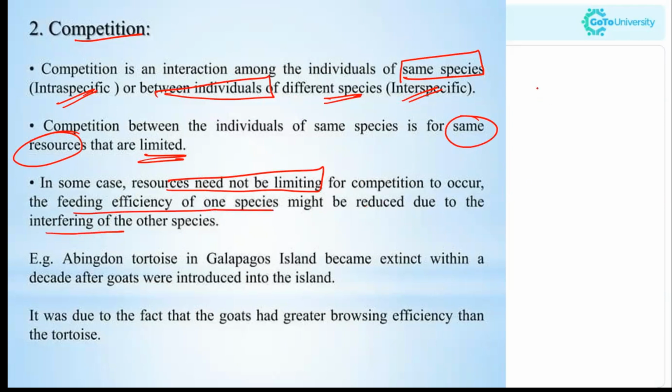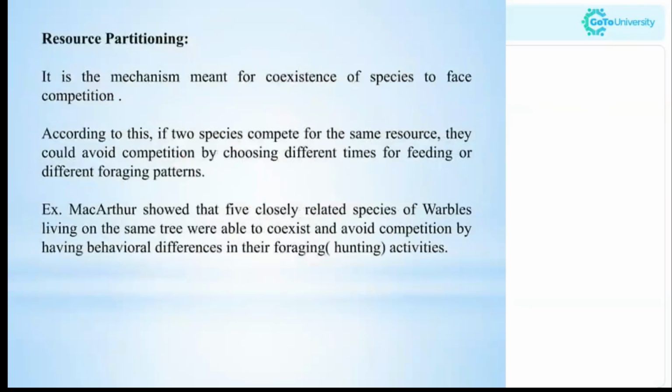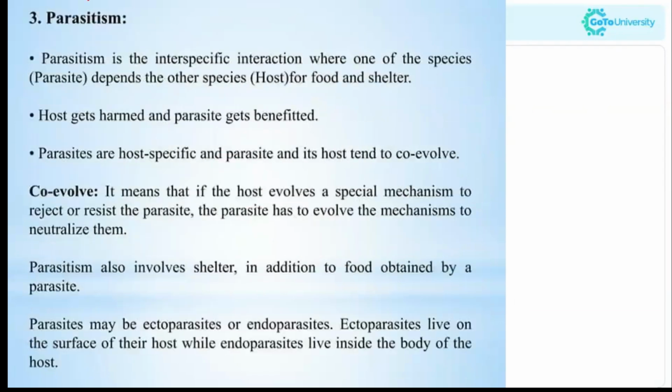For example, if there are two organisms A and B competing for the same resource R, and A is more competent, having more features to overcome B and consume more of R, then the population of A will be increasing gradually.